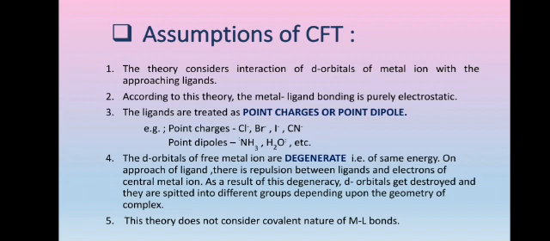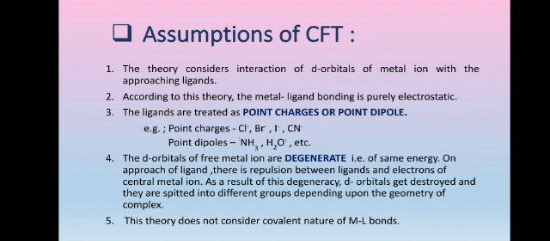So in case of coordination compound, that is complex, we are going to consider the central metal ion as positive cation and the ligand as negatively charged anion. We know that ligands can be either negatively charged or neutral. So we are going to consider the negative ligand as point charges, for example Cl negative, Br negative, CN negative, etc. And the neutral ligand as point dipoles, for example NH3, H2O, etc.